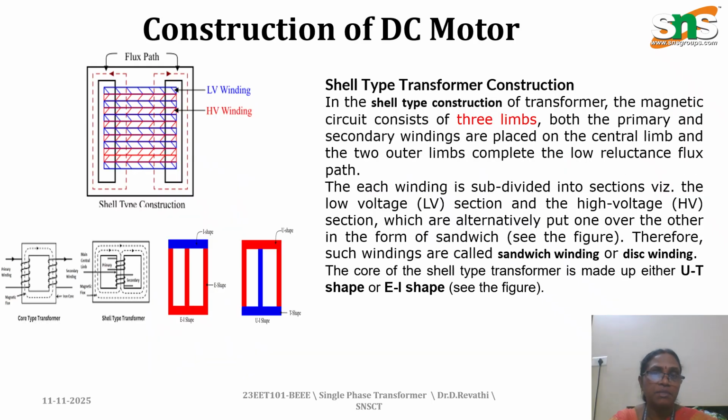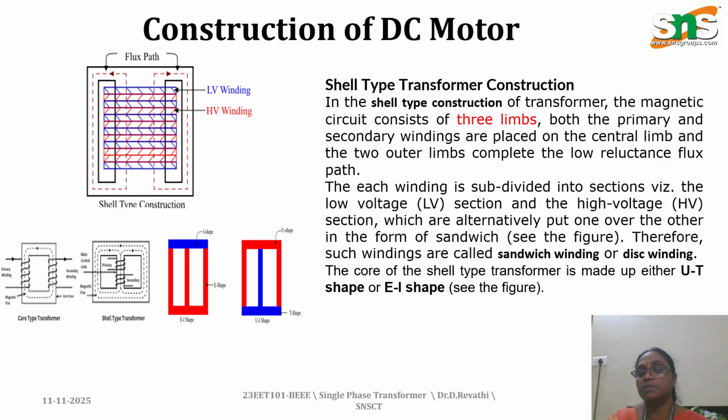The shell type transformer consists of three limbs: the primary, the secondary, and the central limb. Each winding is subdivided into two parts, the LV section and the HV section, that is, the low voltage section and the high voltage section, and a sandwich of these we can make in a shell type transformer.